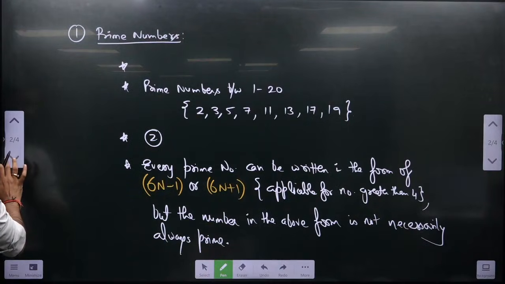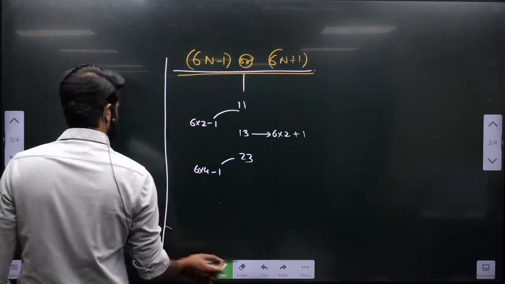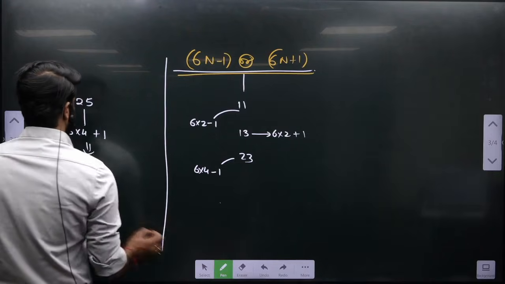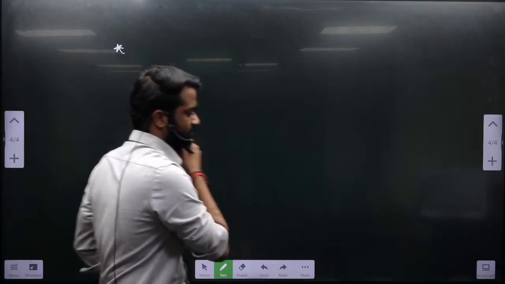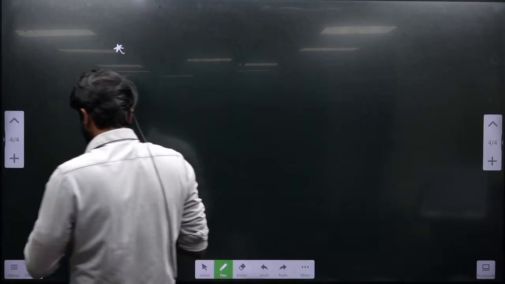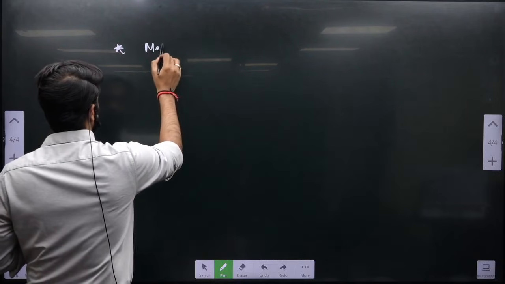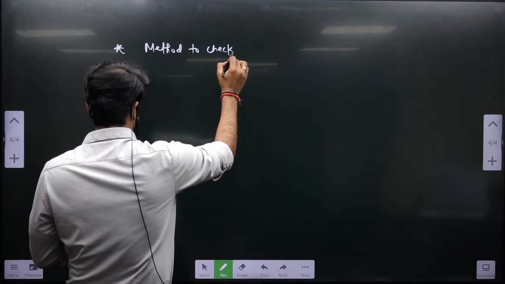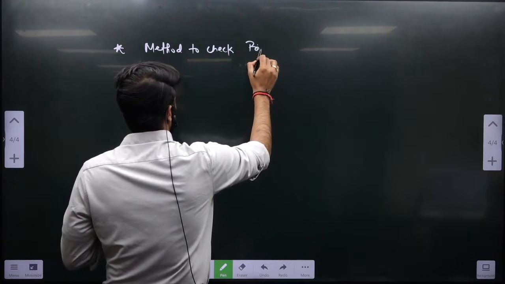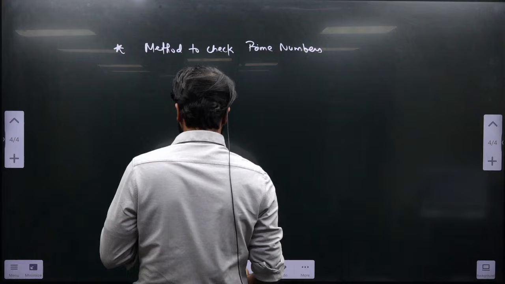We have written these points. Write the next point: method to check prime numbers.